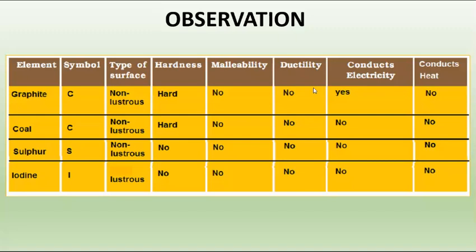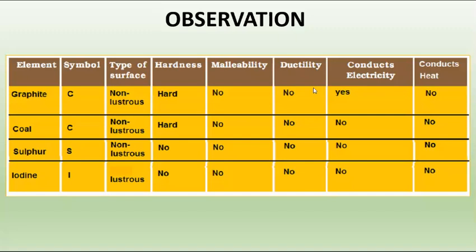But most non-metals show allotropy. Sorry, you are not audible, what did you say? Sir, they show allotropy. Yes, very good, they show allotropy. So over here, graphite conducts electricity, but it does not conduct heat.